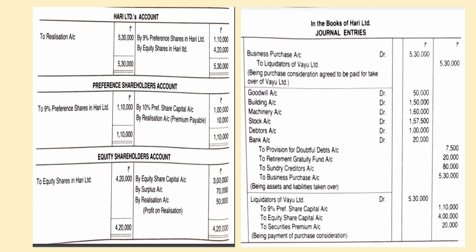So here, these are the assets and liabilities taken over, and then that is payment of purchase consideration, and that entry we have to pass here. So what is the journal entry? Liquidator of Oil Limited account debit to 9% preference share capital account 1,10,000, to equity share capital 4 lakhs, to securities premium account 20,000. So being the payment of purchase consideration.